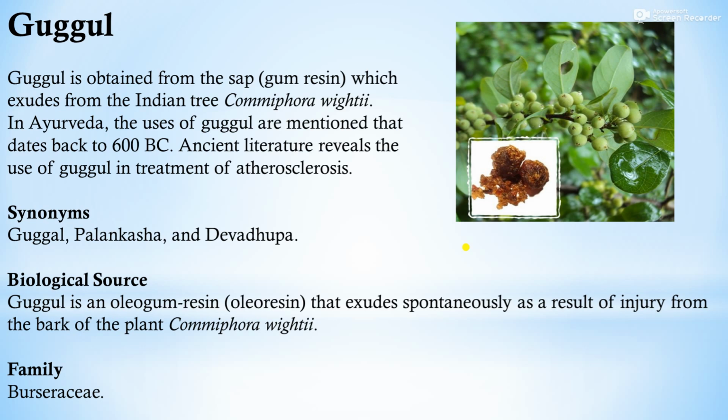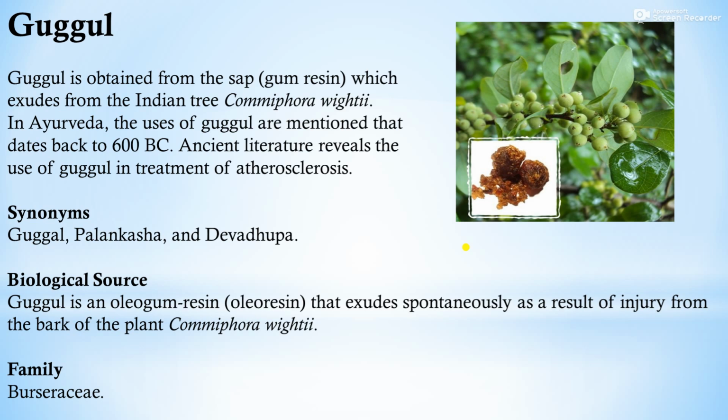Then the next drug is Guggul. Guggul is obtained from the sap; it is a gum resin which exudes from the Indian tree Commiphora wightii. In Ayurveda, the use of Guggul is mentioned, dating back to 600 BC. Ancient literature reveals the use of Guggul in treatment of atherosclerosis.